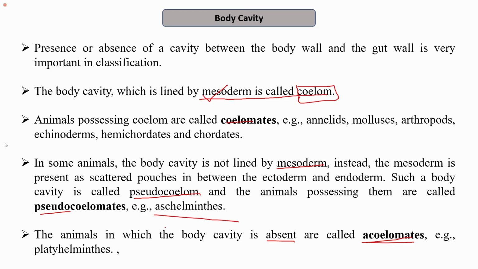So this is how we have to relate each characteristic to another characteristic. Body cavity cannot be present in cnidarians or sponges, because there we do not have mesoderm. And the body cavity, known as coelom, is lined by the mesoderm. Therefore, an organism should have mesoderm to be categorized into any of these three categories.